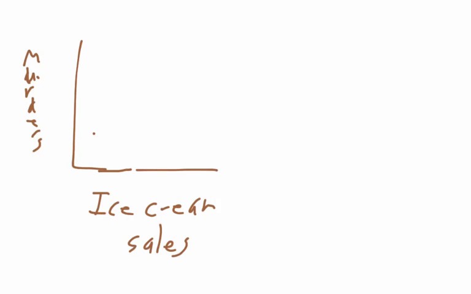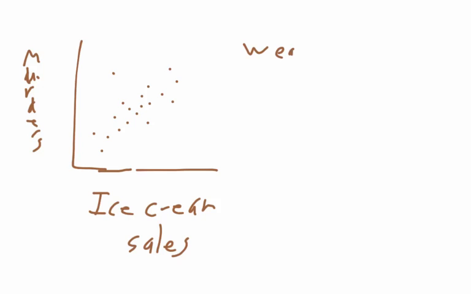We'll do one more. We've got ice cream sales and we've got murders. And we'll do this once again where each dot represents a month. And so here we have a strong relationship between ice cream sales and murders, because when you eat ice cream, it makes you want to go kill somebody. Or maybe it's the opposite. Maybe if you kill somebody, you feel like having an ice cream afterwards. But really the fact of the matter is that both ice cream sales and murders are going to be higher when the weather is nicer.